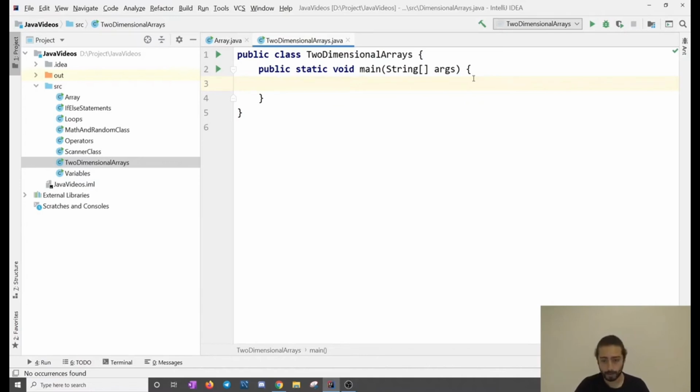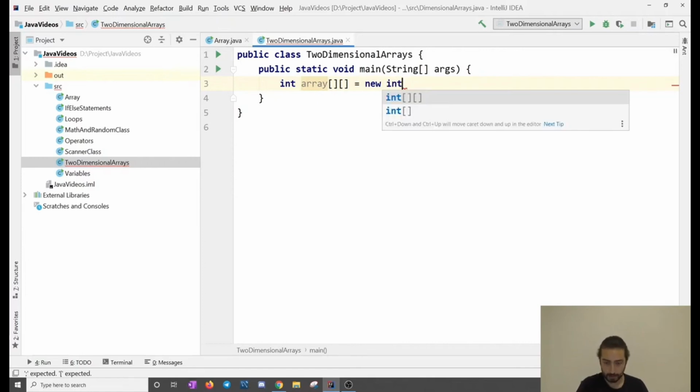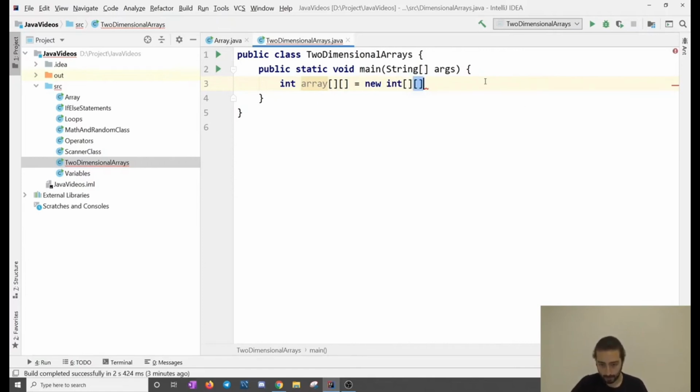How you write a two-dimensional array is really similar to arrays. So we write int array, let's just say array, equals. In a normal array we put only one square bracket, right? In two-dimensional arrays we put two square brackets, and we say new int, and as you may see it gives me that option, and I click enter. So now I have to put a value for it. This is a basic way.